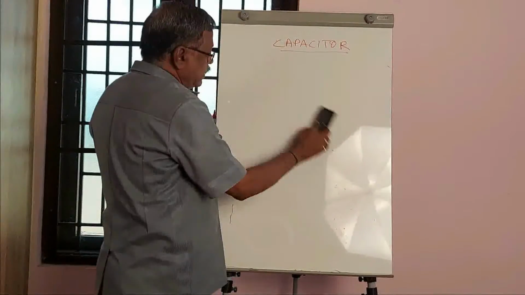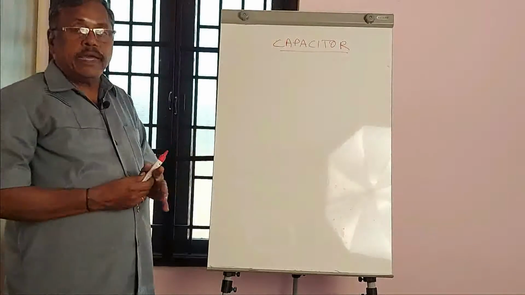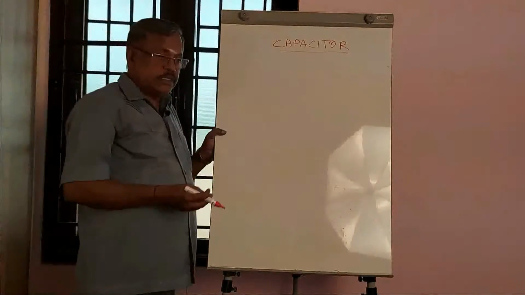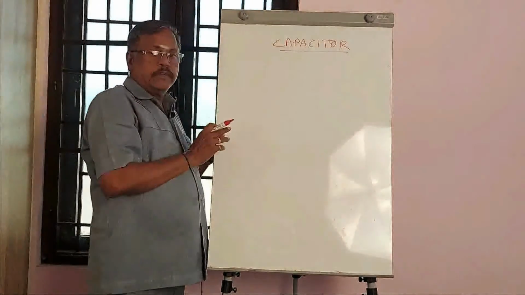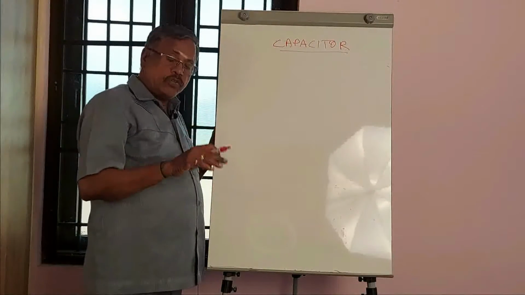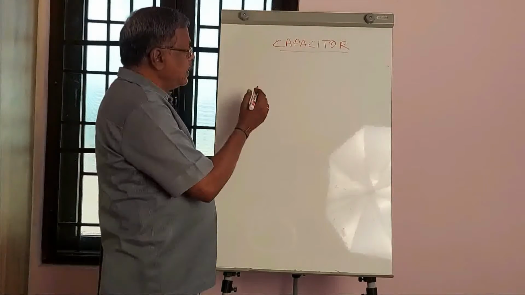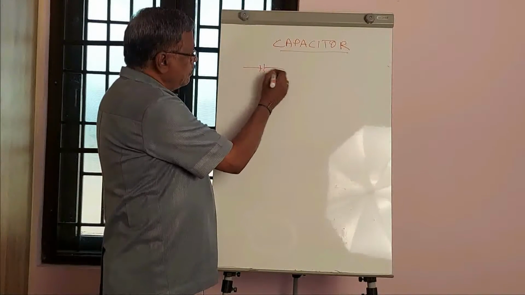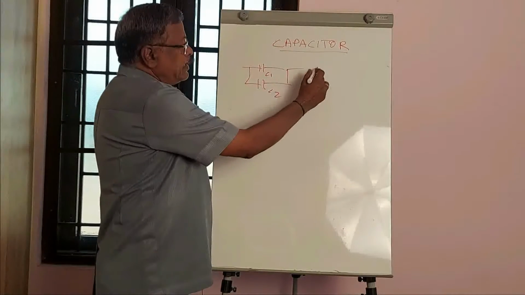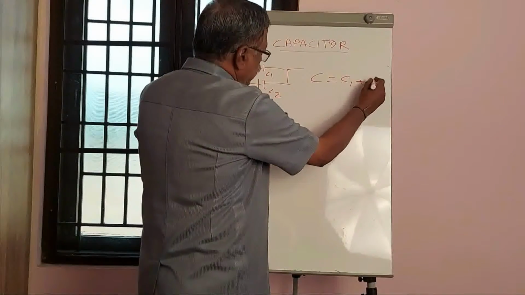One more application, I can say, is a capacitor called a gang condenser. As I said, resistors can be connected in parallel or in series. Like that, capacitors can also be connected in series as well as in parallel. When they are connected in parallel, with C1, C2, the effective capacitance C is equal to C1 plus C2.